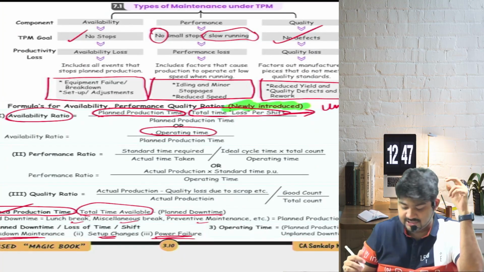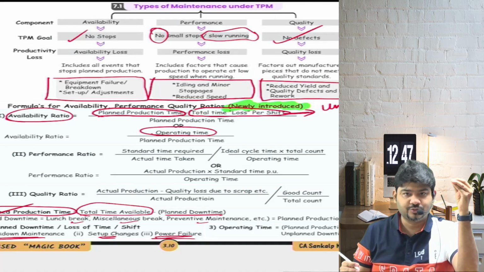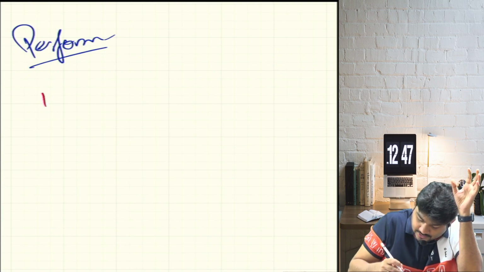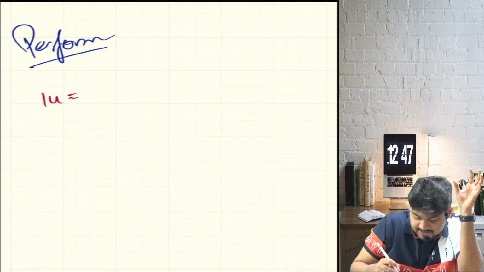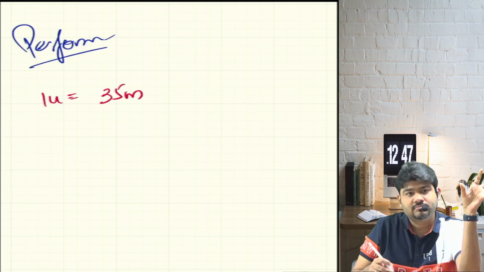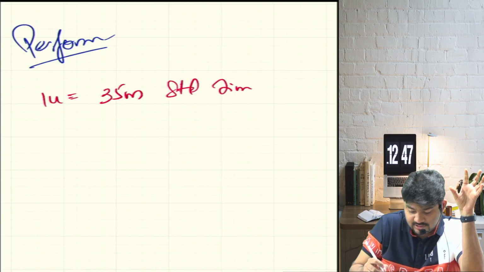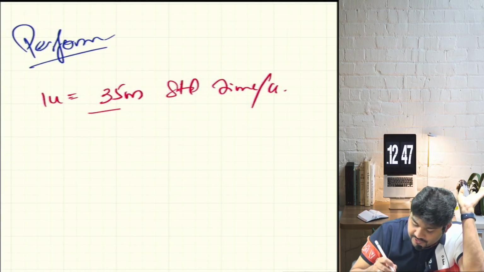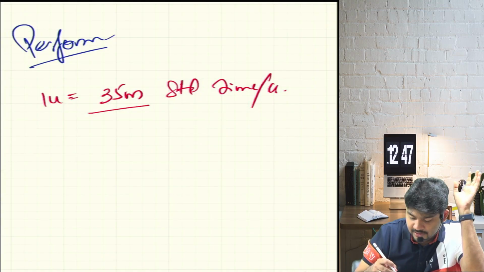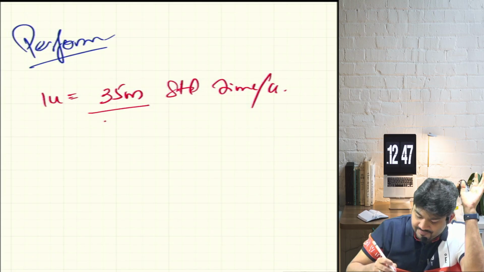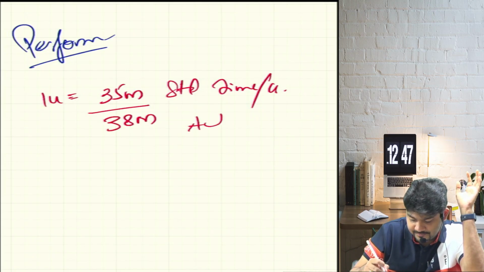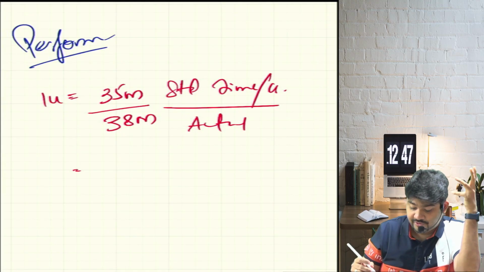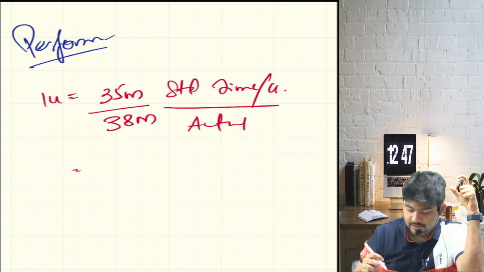Second is performance ratio. Now in performance ratio, suppose a unit requires 35 minutes to make. Standard time per unit is 35 minutes. But if you are using, say, 38 minutes, good or bad? Bad. So how much does this work out to? How much are you performance oriented? Can I say this was talking of speed? So it is 92.